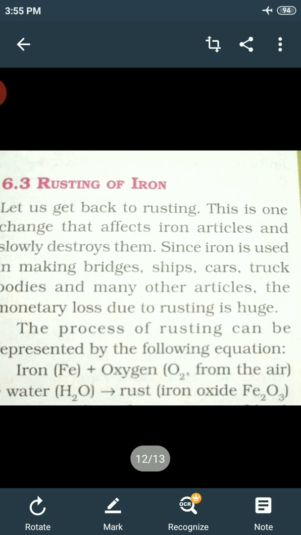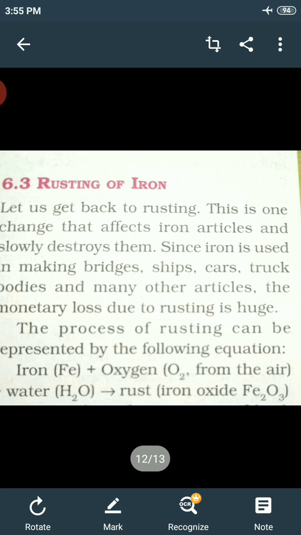Rusting means the process of acquiring a brown substance when iron is exposed to air and water. So how to prevent this rusting? The first step is applying paint or oil or grease. When it is applied, iron does not come in direct contact with the air or moisture.